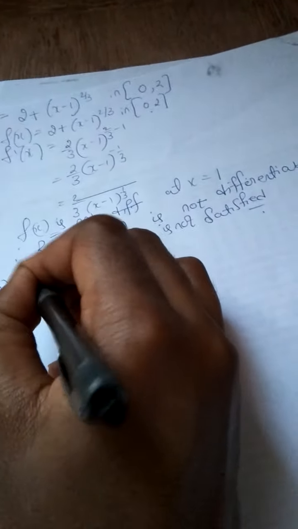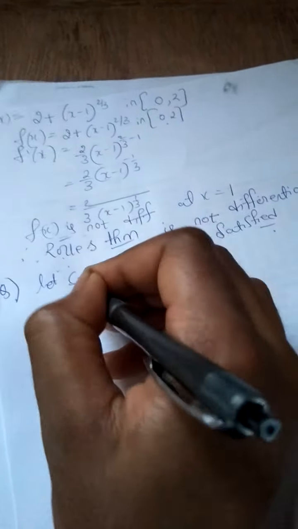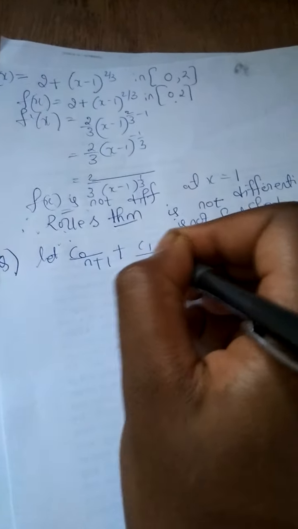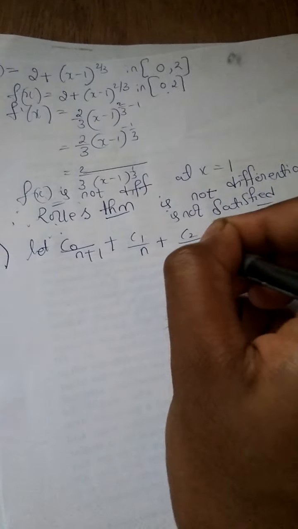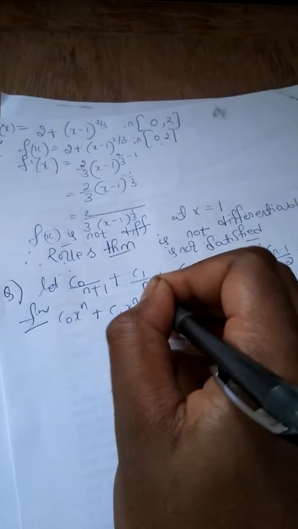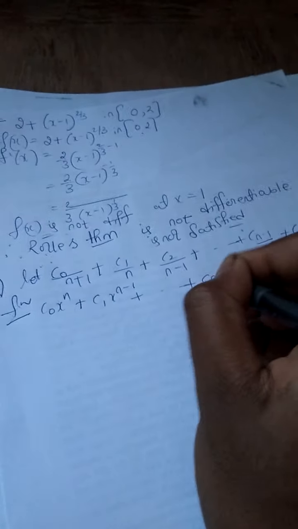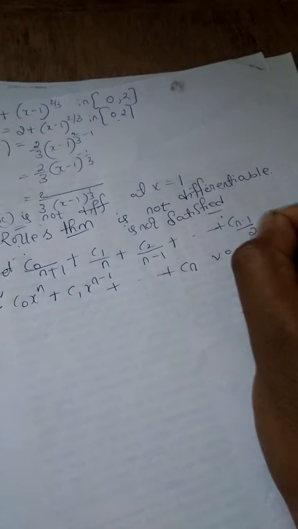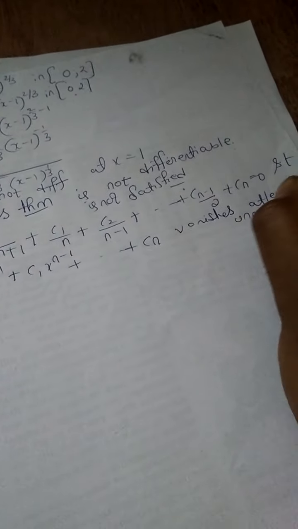Next question. Let C0/(n+1) + C1/n + C2/(n-1) + ... + C(n-1)/2 + Cn = 0. Show that the function C0 x^n + C1 x^(n-1) + ... + Cn vanishes at least once in the open interval (0, 1).